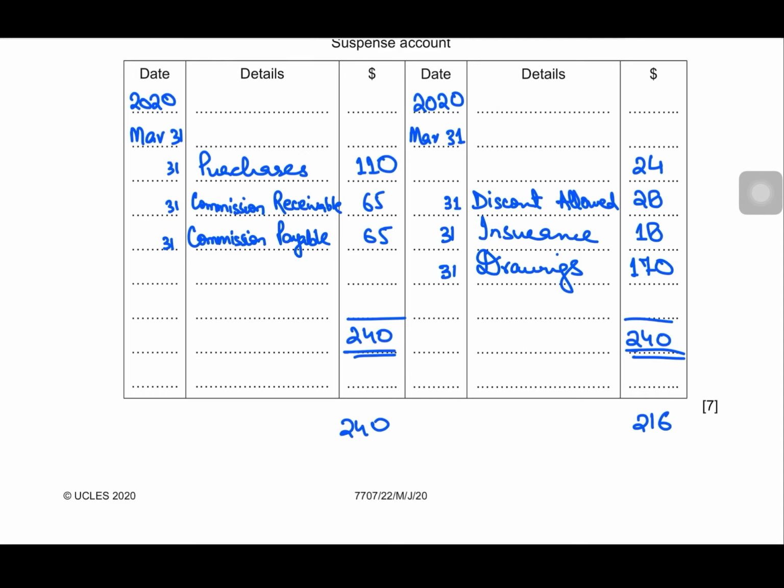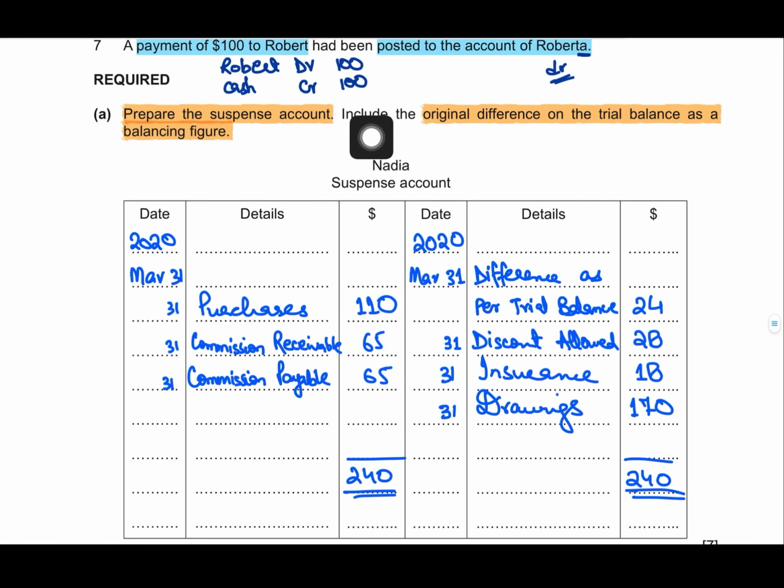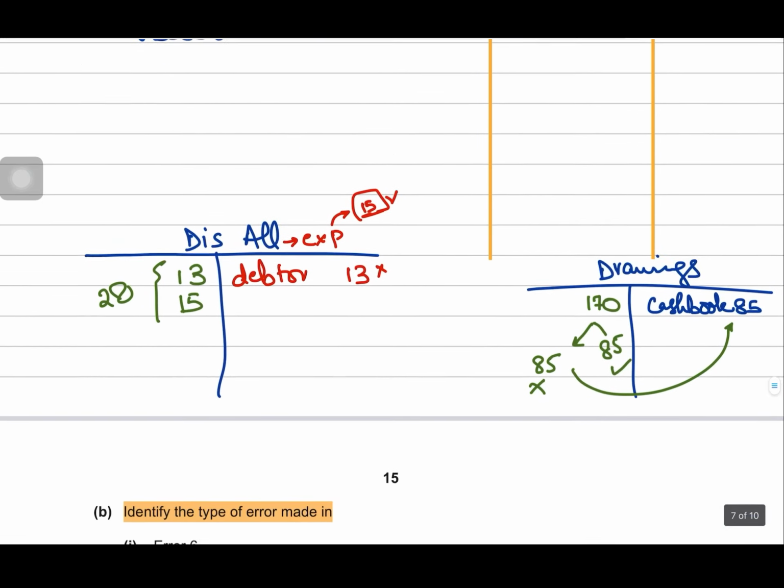24, right? So this was the balance which was originally inserted in the trial balance as suspense account on the credit side, right? You can write that down as difference as per trial balance. So this was the amount which we were required to find out by the question, that include the original difference on the trial balance as a balancing figure, and we have done that. Now let's move to part B.